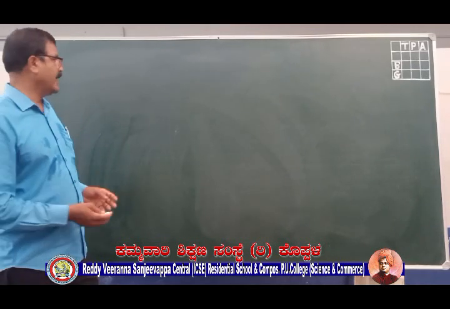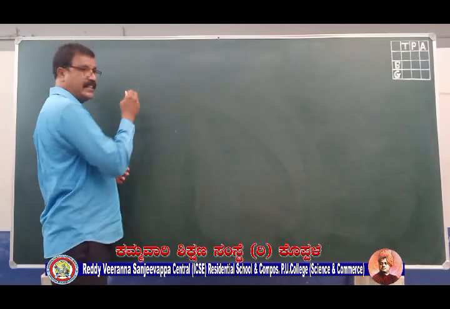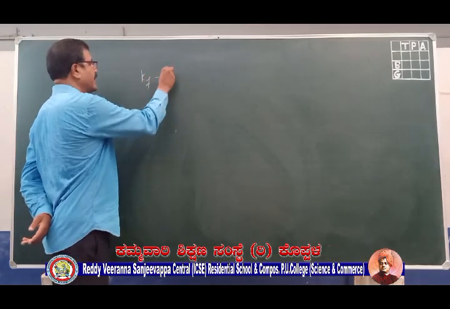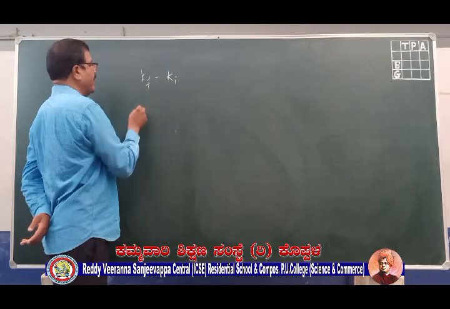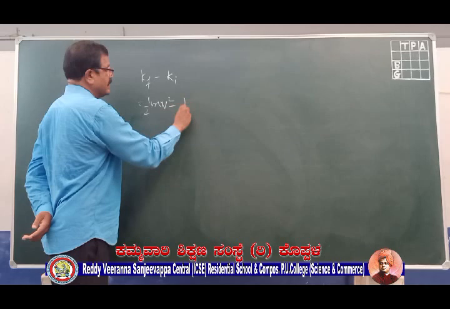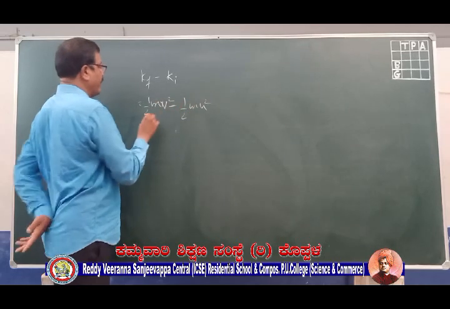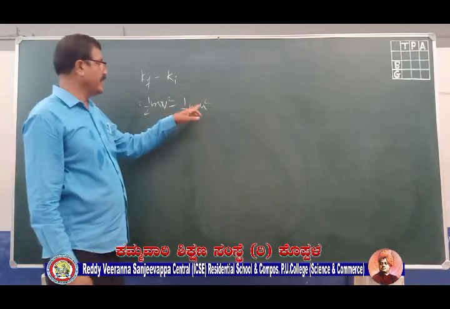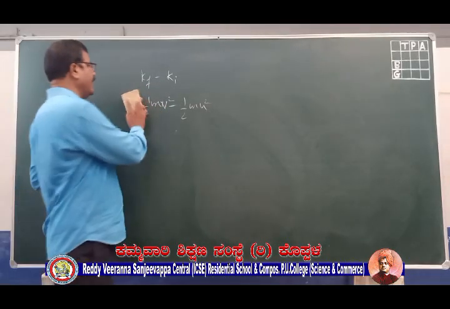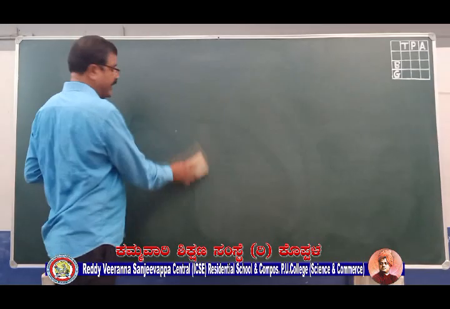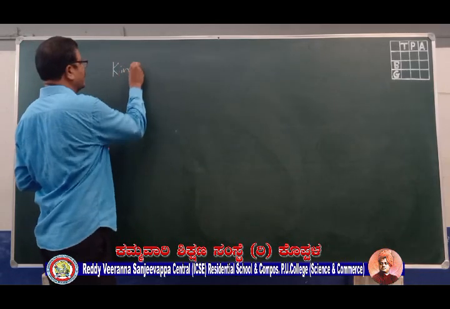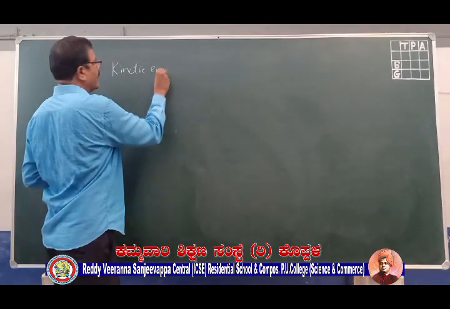Now we have learned that the change in energy of a body when we apply a force is nothing but Kf minus Ki. What is Kf minus Ki? That is half mv square minus half mu square, where v is the final velocity and u is the initial velocity. So this is what we have learned. Now let us study the different forms of kinetic energy.